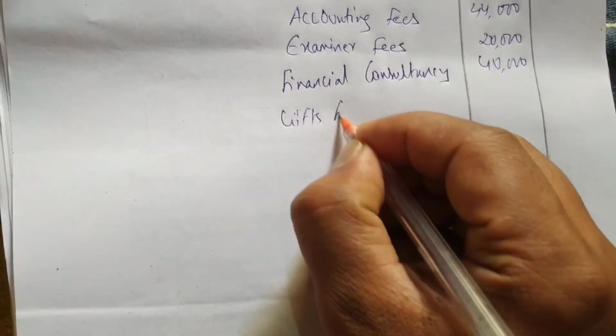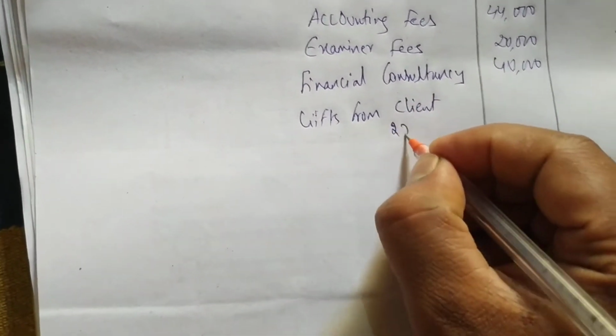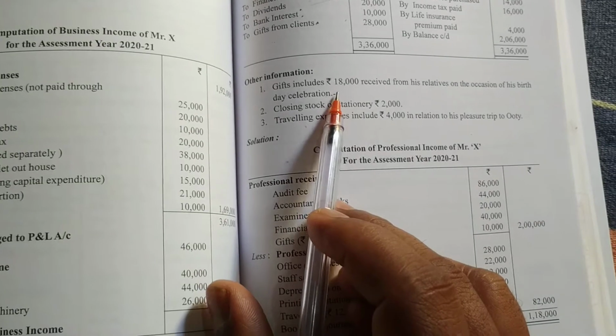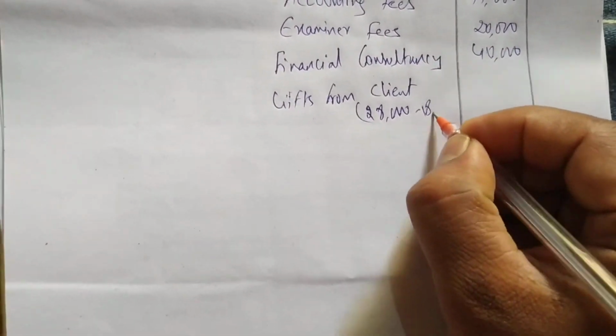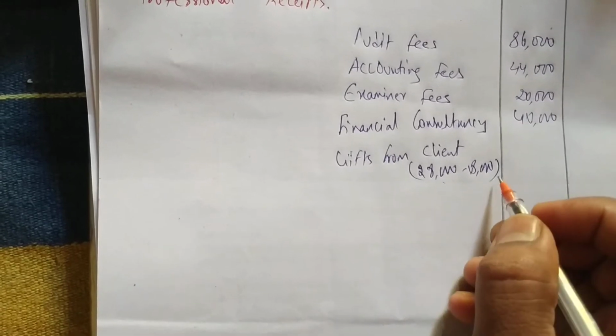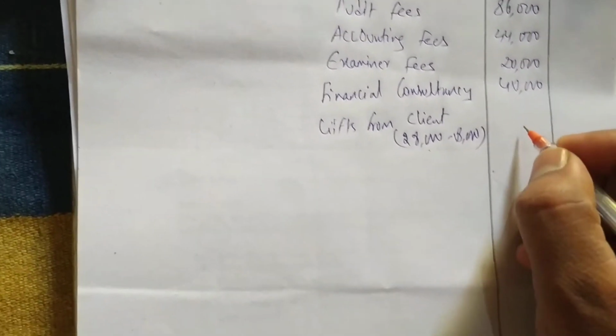Gifts from clients. How much? 28,000. But from 28,000 he is receiving 18,000 gifts on his birthday celebration. This is his personal gifts, so we should not take personal gifts, so we have to deduct 18,000 personal gifts. Total he received 28,000 gifts from clients, but 18,000 he received on his birthday, so personal receipt should not be included. So how much are we getting? We'll get 10,000 here.